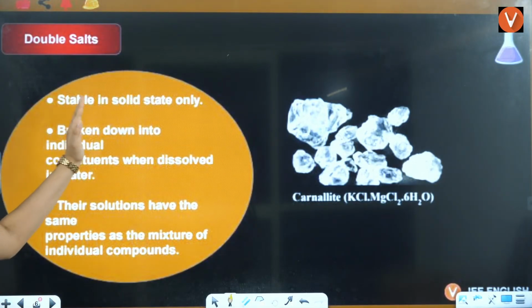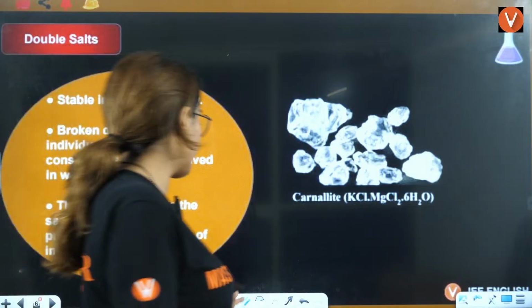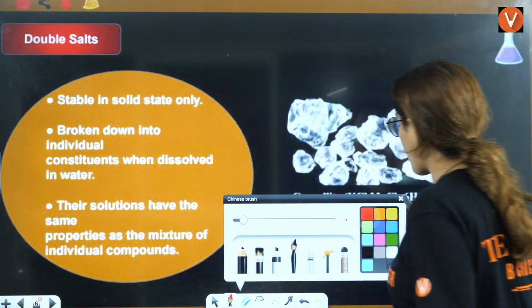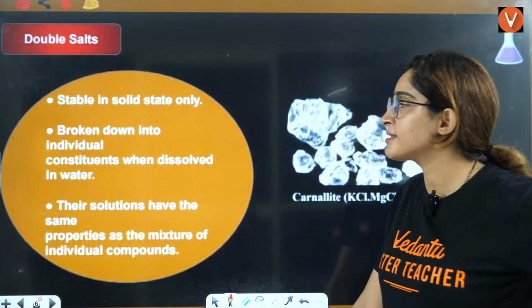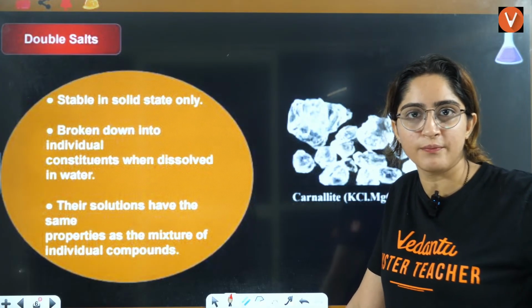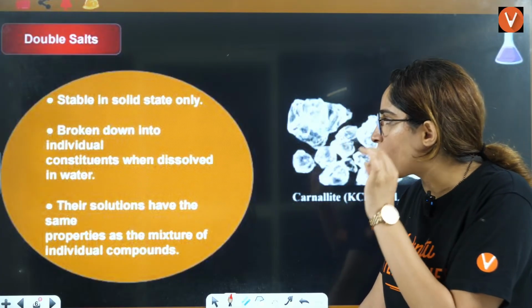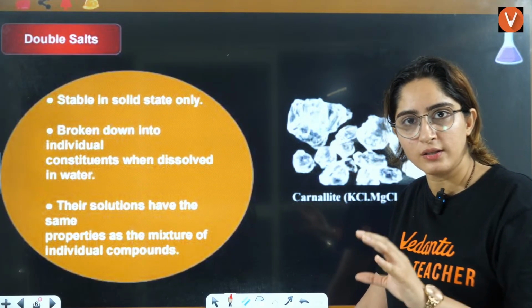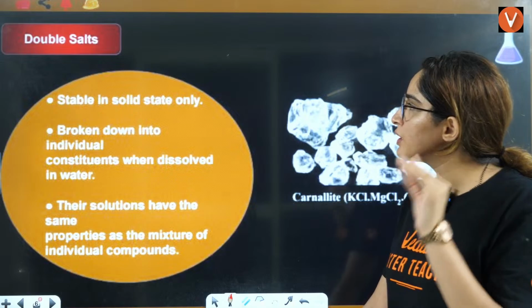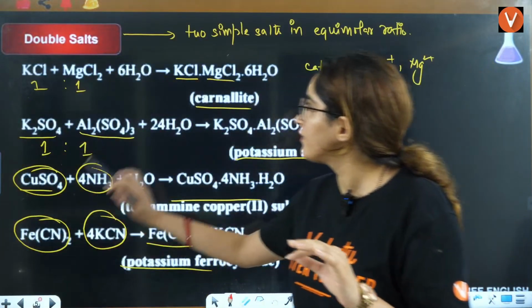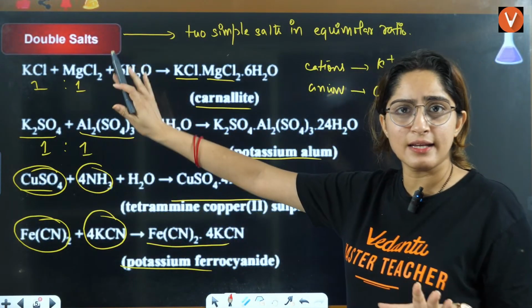Now one very important thing is the properties of double salts. They are stable in the solid state only. They are broken down into individual constituents when dissolved in water, into cations and anions.